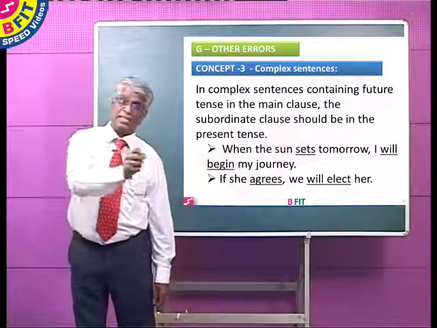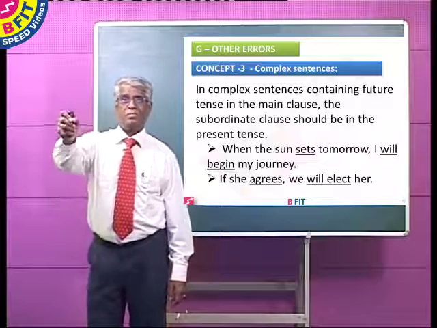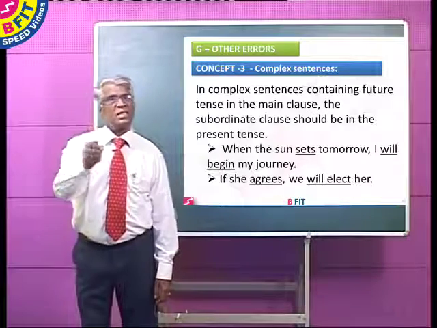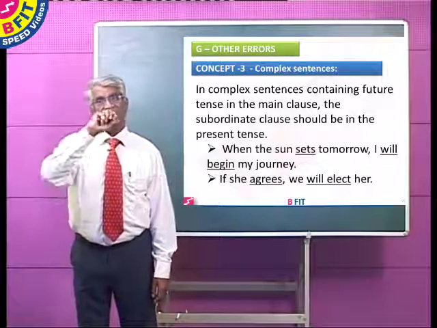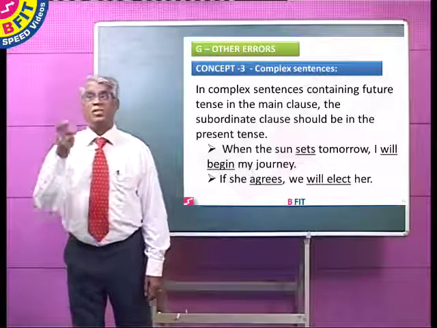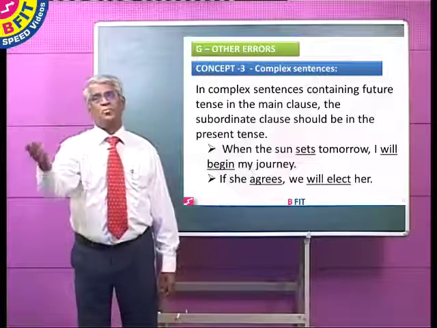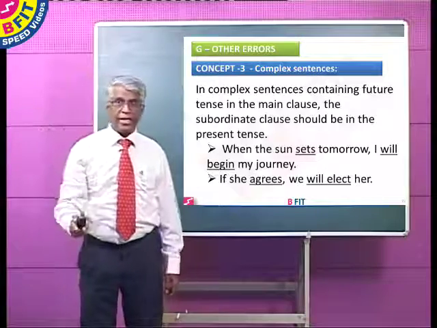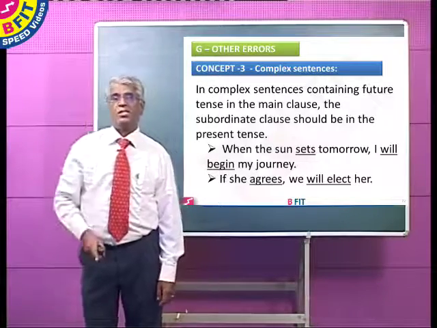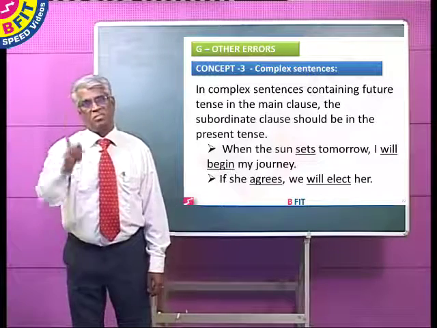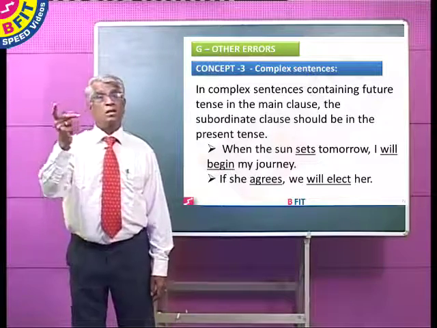We use sets with the subject sun. But if the subject is not sun but something plural, then correspondingly you must choose. In any case, in the subordinate clause, the verb should be in present tense without concord error.